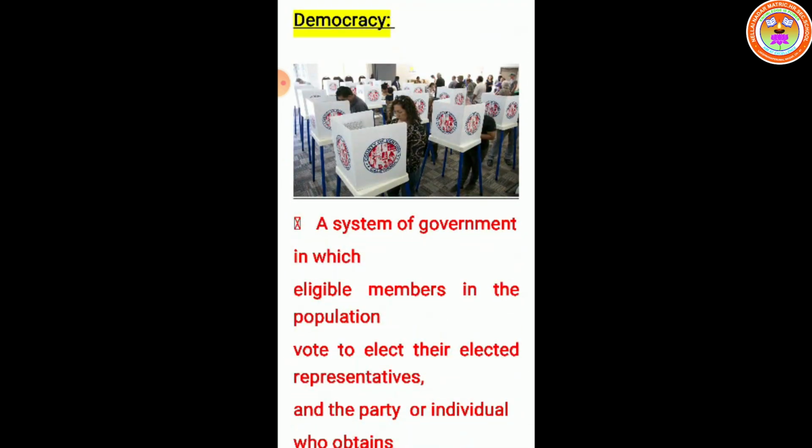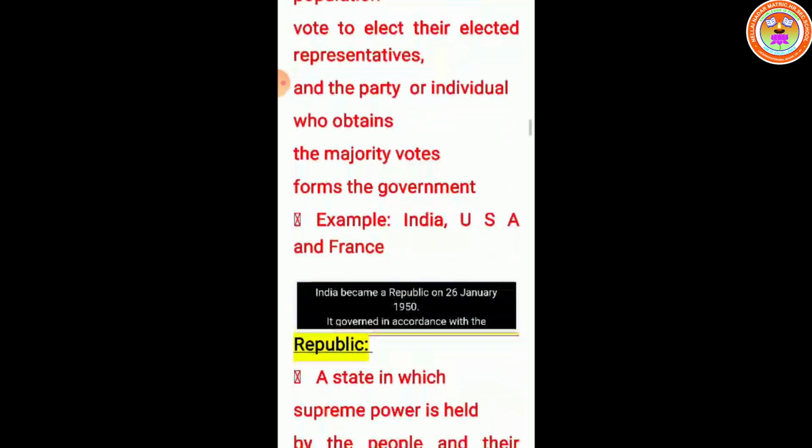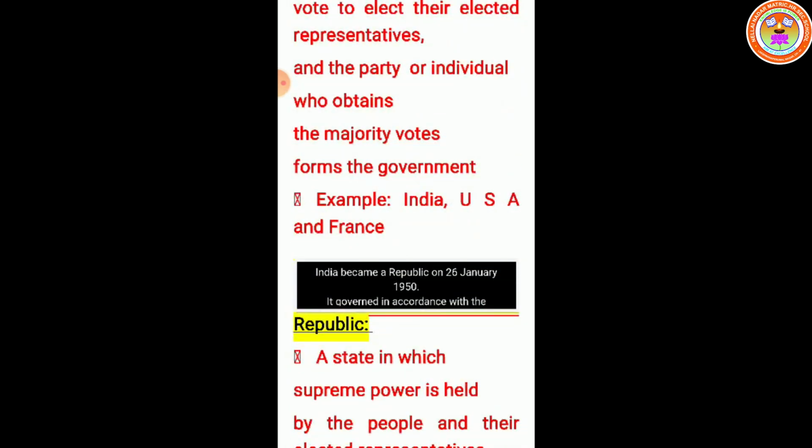Democracy, yes, the system of government we are following. We are enjoying the democratic government. A system of government in which eligible members of the population vote to elect their representatives, and the party or individual who obtains the majority votes forms the government. For example, India, USA and France.